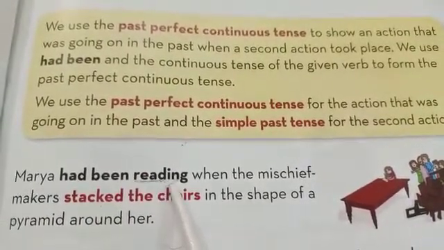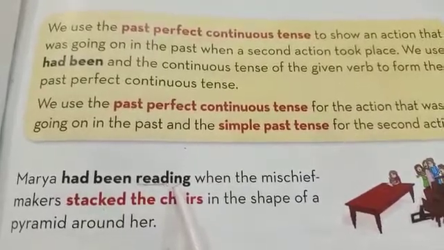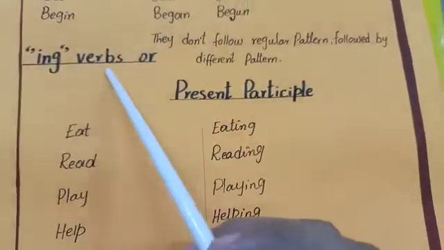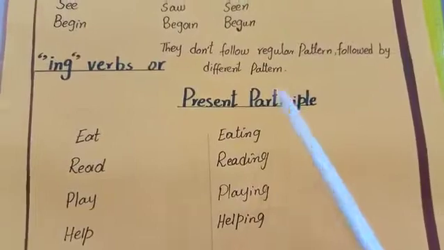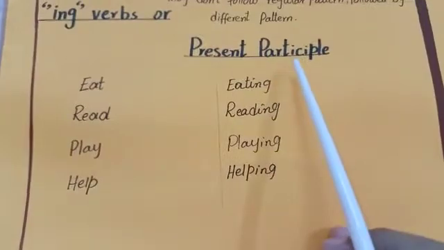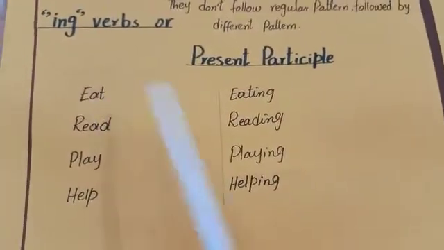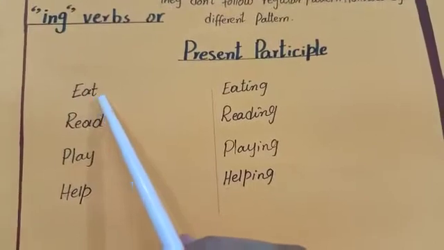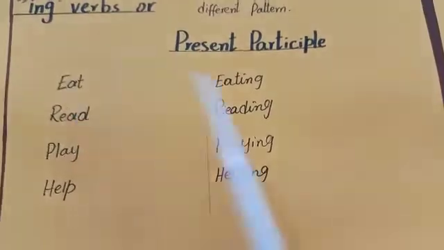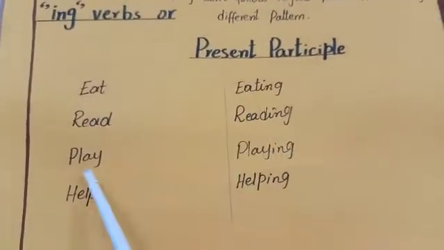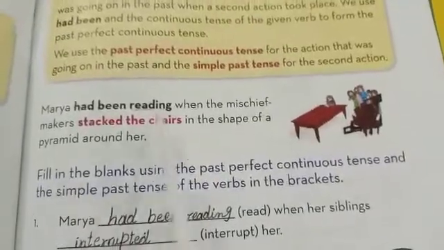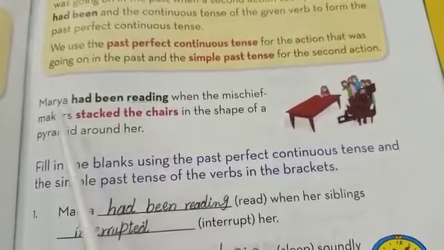But now what is present participle? Let me explain. Present participle is ing verbs. Ing verbs are also called present participle. Here some examples are written. By adding ing with the base form of verb or first form of verb, it creates present participle like eat, eating, read, reading, play, playing, help, helping. After knowing the concept of present participle, it will be easy to understand.